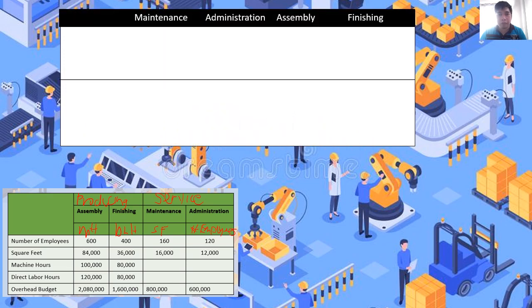So we have the maintenance department and the administration department, which is part of the service department, and ang producing department natin nasa right side, which is assembly and finishing department. So ilagay muna natin yung overhead cost: maintenance 800,000, administration 600,000 pesos, assembly 2,080,000 pesos, finishing 1,600,000 pesos.